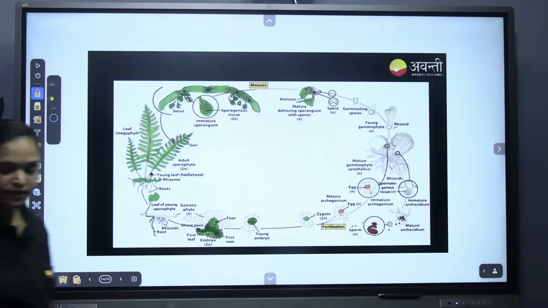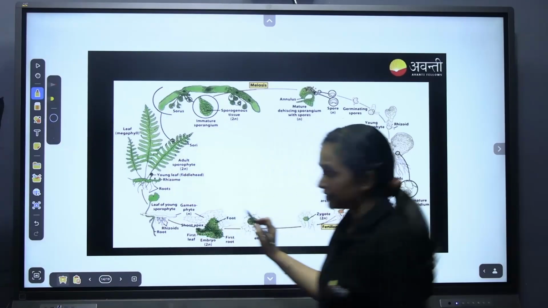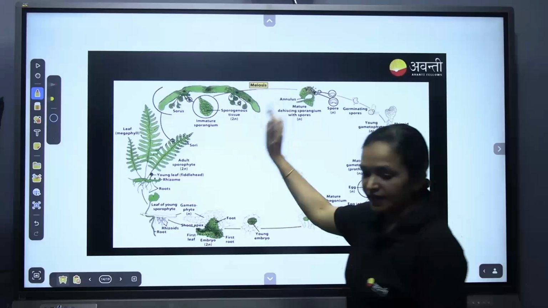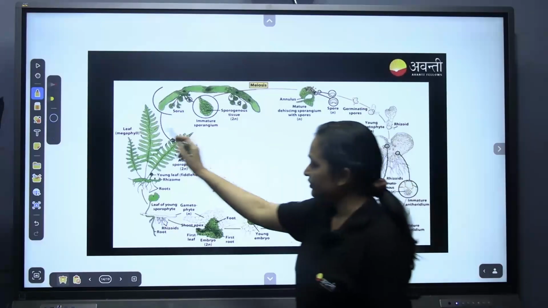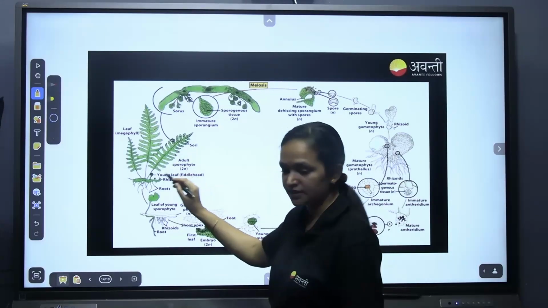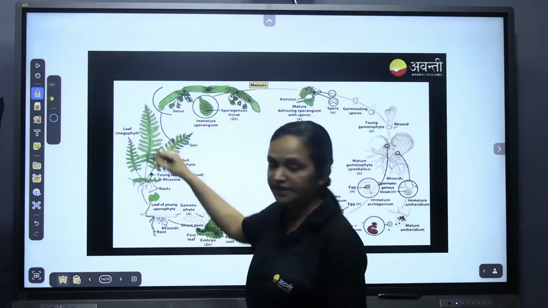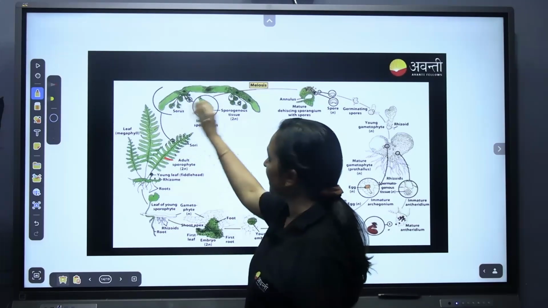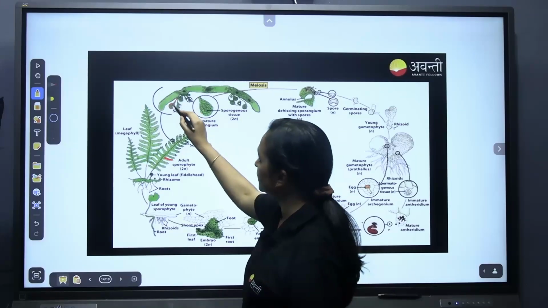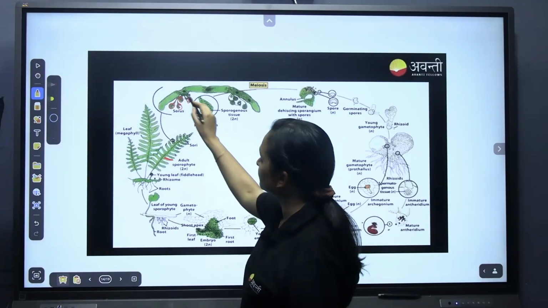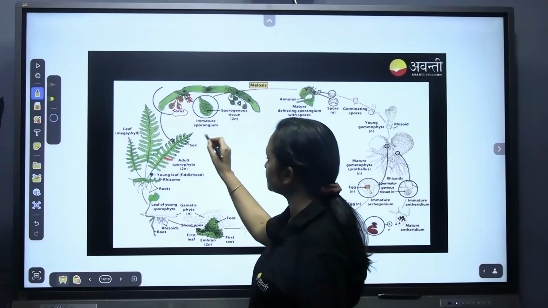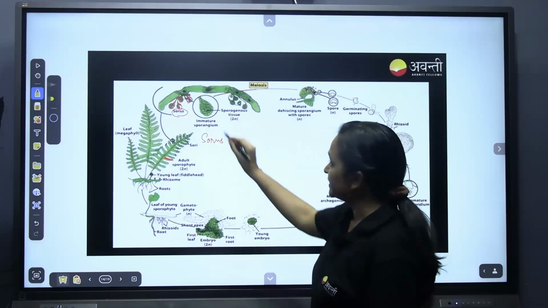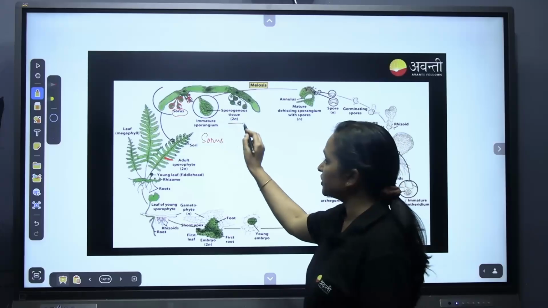Now coming to the life cycle of pteridophytes. We start with the sporophyte, which is the plant. At the back of the leaf they have a kind of sac where they have spores. This is called the sorus. Inside the sorus they have sporogenous tissue.